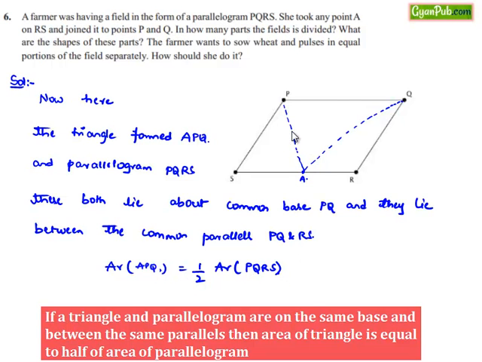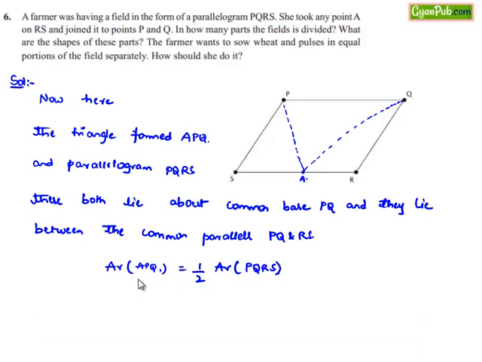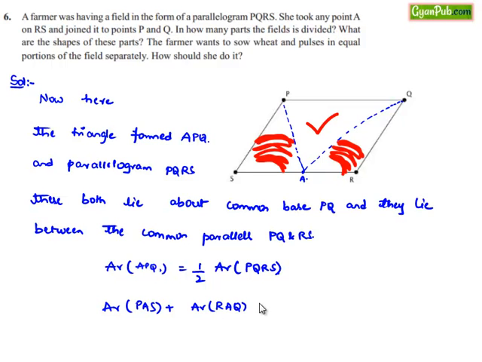Therefore, as the area of APQ is equal to half times the area of PQRS, the area of the remaining part of the parallelogram, that is area of PAS plus area of RAQ, will be equal to half times the area of PQRS.